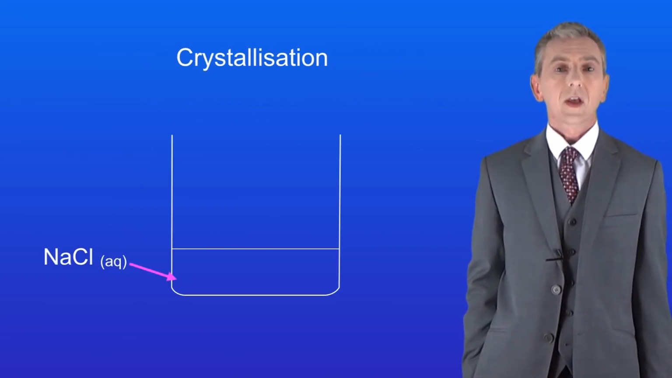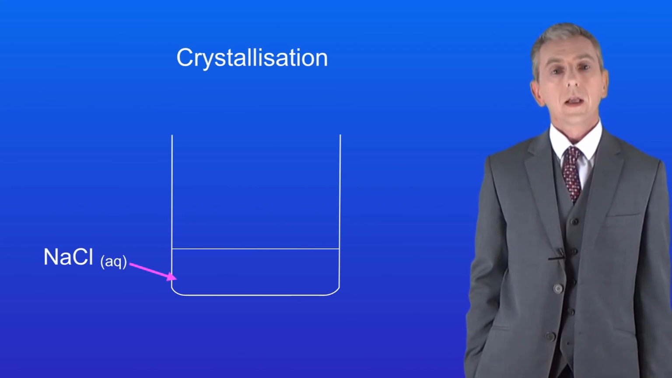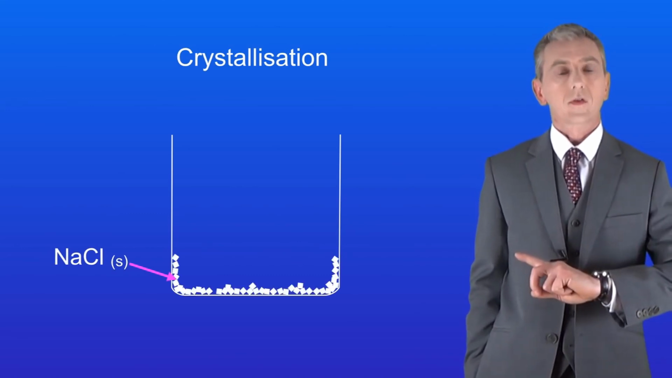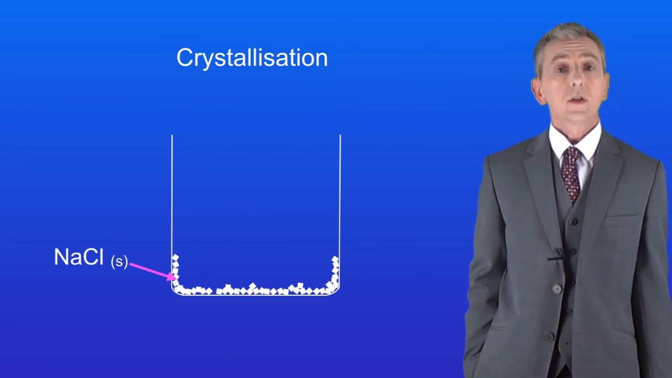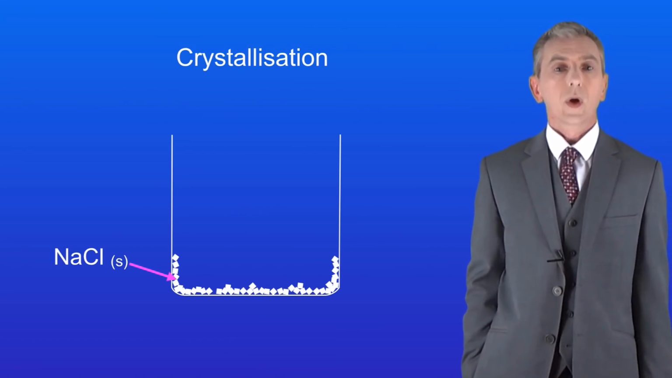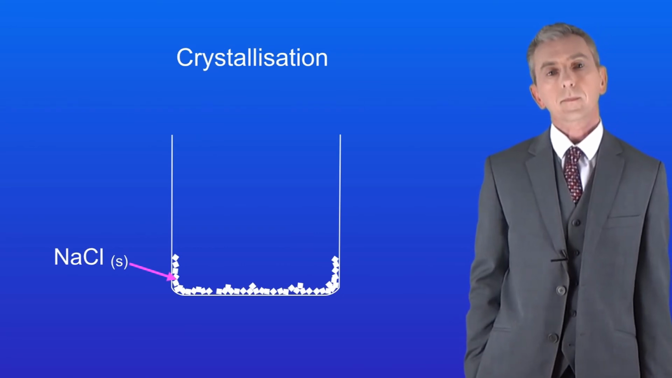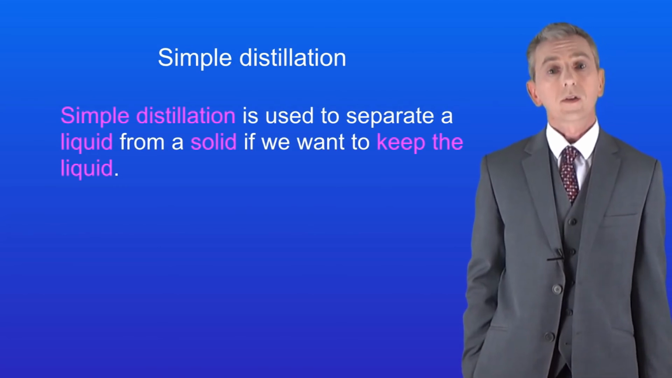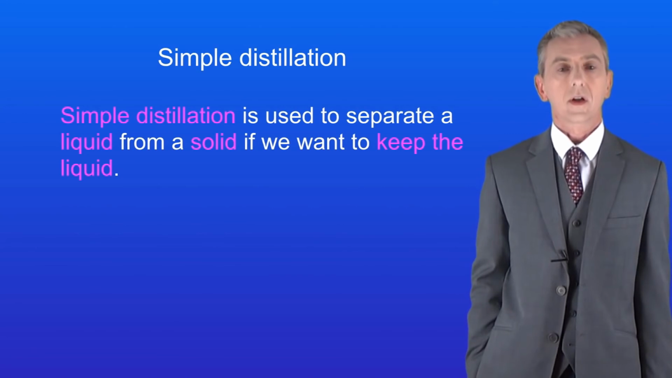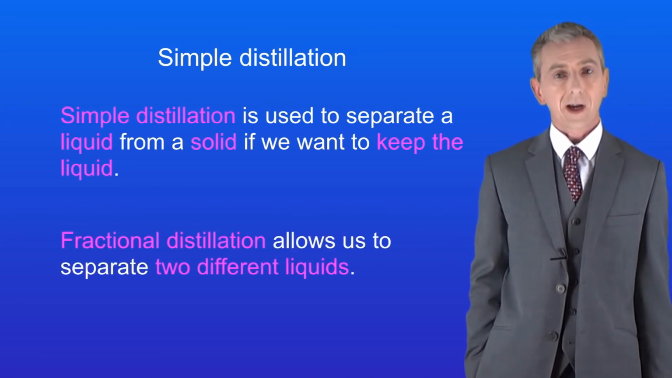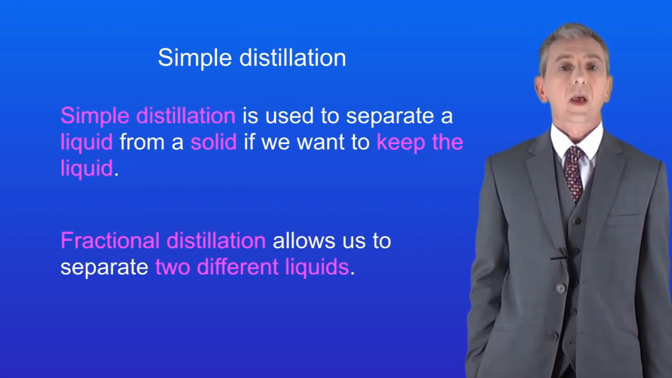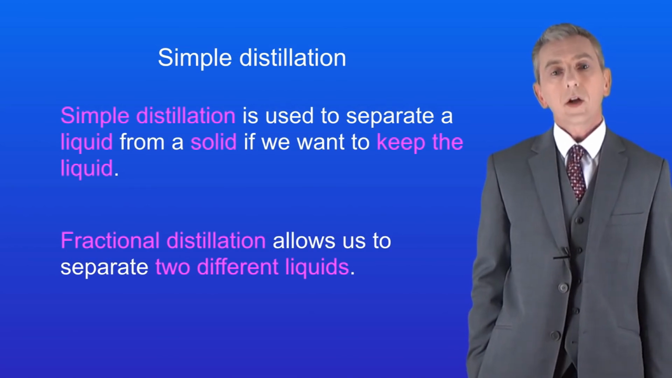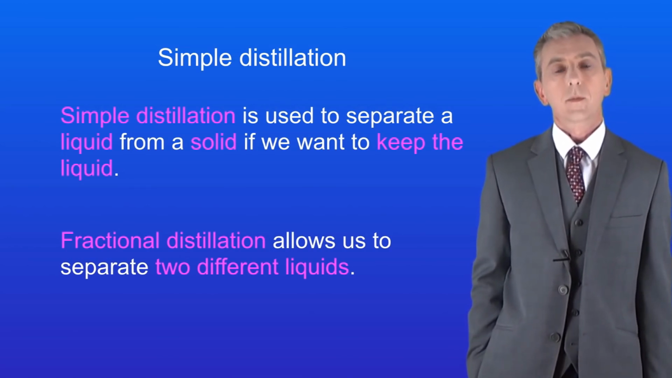When we looked at crystallization, we saw that we can evaporate a liquid, such as water, from a solid, leaving us with crystals just like this. The problem is, what do we do if we want to keep the liquid? Well, in this case, we use distillation. So distillation can be used to separate a liquid from a solid if we want to keep the liquid. Now, I should point out that we call this simple distillation. There is another technique called fractional distillation, and this allows us to separate two different liquids. We're going to look at fractional distillation in the next video.